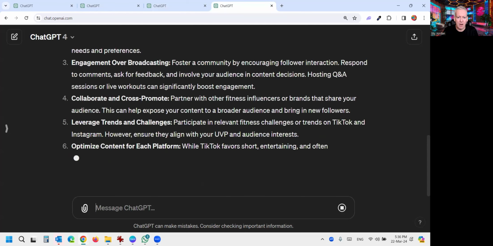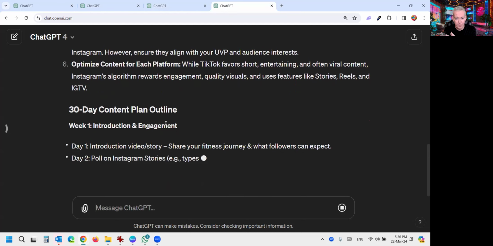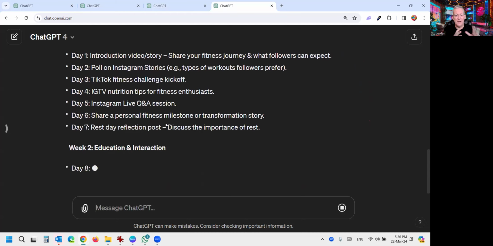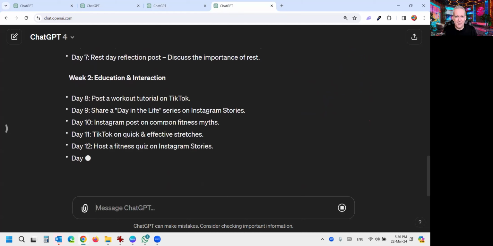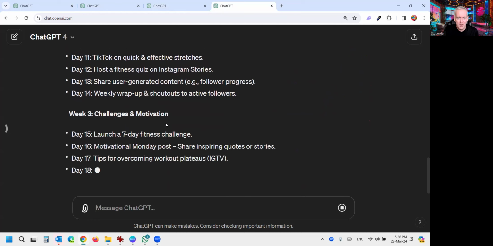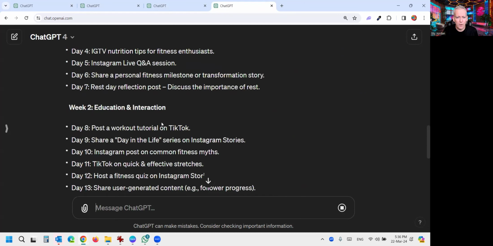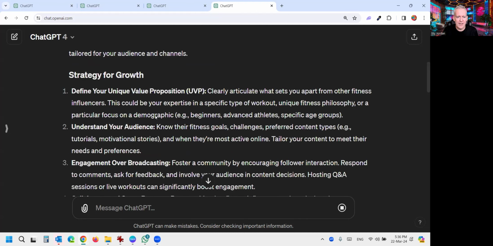It's already very long, but I want to show you what happens when it runs out of tokens for the prompt and response, which is how these models work. I think ChatGPT has about 4,080 tokens. Tokens are how it knows what to do next, and 1,000 tokens is like 750 words. Don't get caught up in that stuff for now. Just play with it yourself and see, okay? I won't bore you with all the technical stuff. So it's moved on to the 30-day content plan.